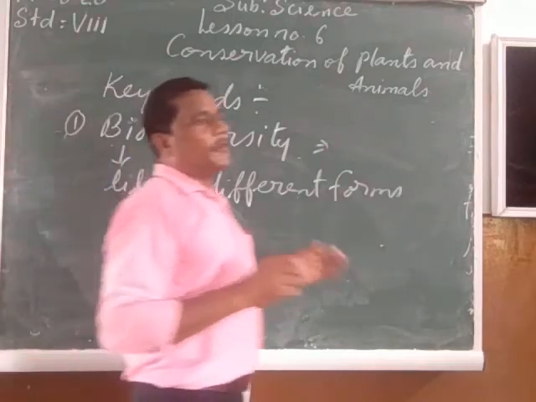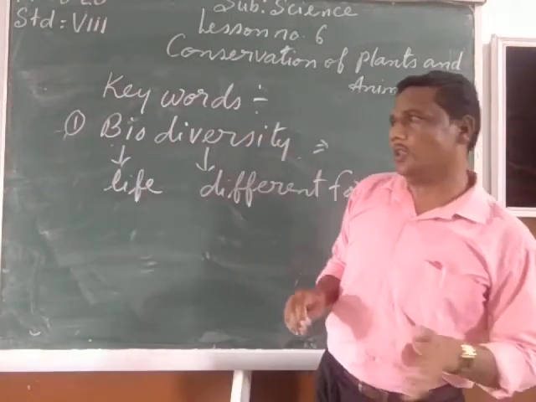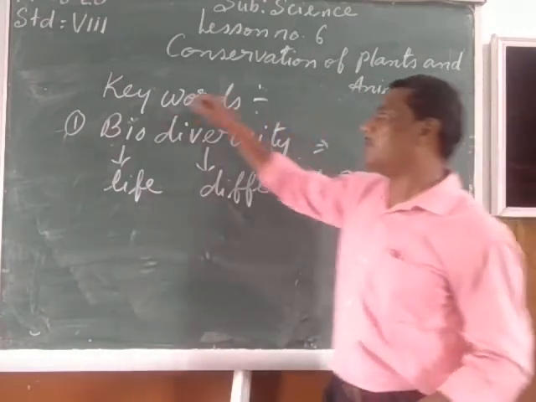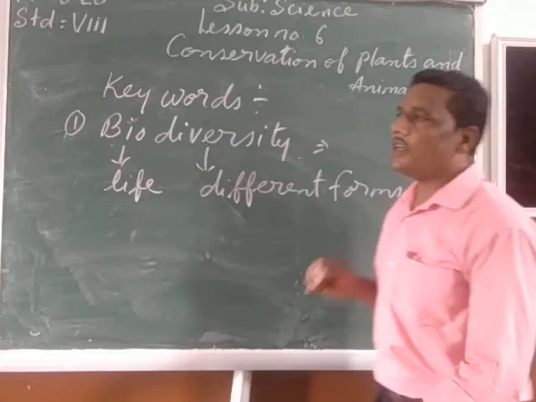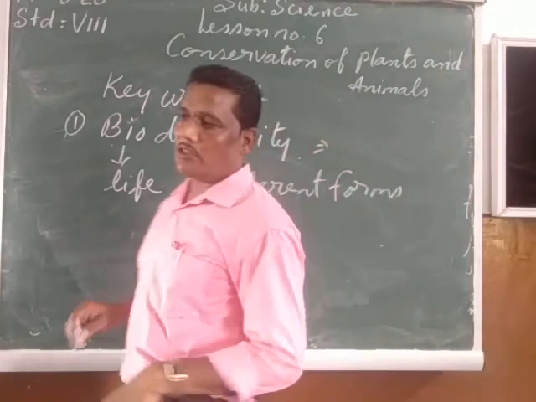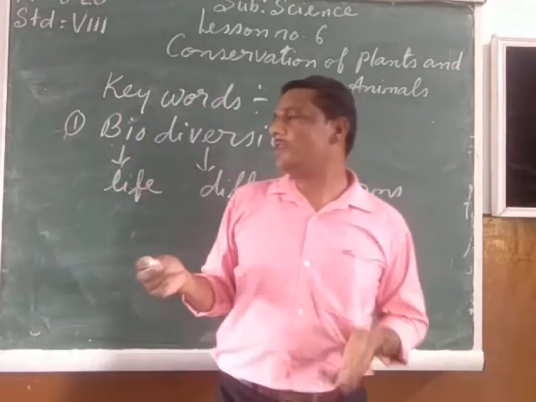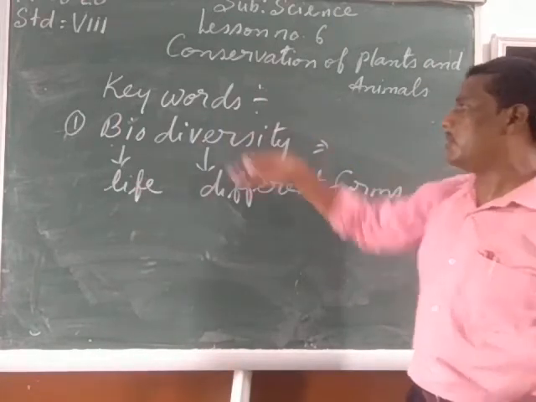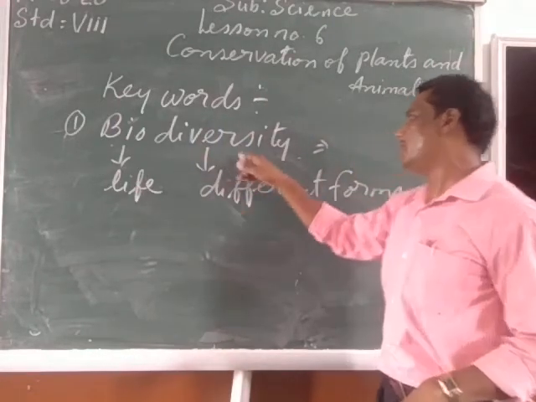The different forms of life which are there on the earth come under the category of biodiversity. That means the different types of plants, animals, human beings, and the different varieties of living things present on the earth are called biodiversity.